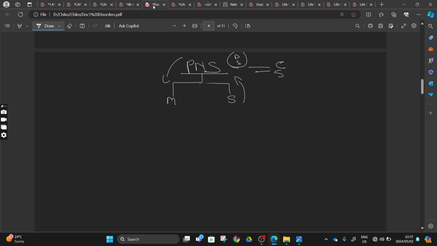We say that these motor neurons are also divided into two. The one that is going to the somatic, these are going to the voluntary muscles, and the one that is going to the autonomic nervous system, these are going to the involuntary muscles. And we say that those going to our involuntary muscles, we are also dividing into two parts, the sympathetic here and the parasympathetic here.